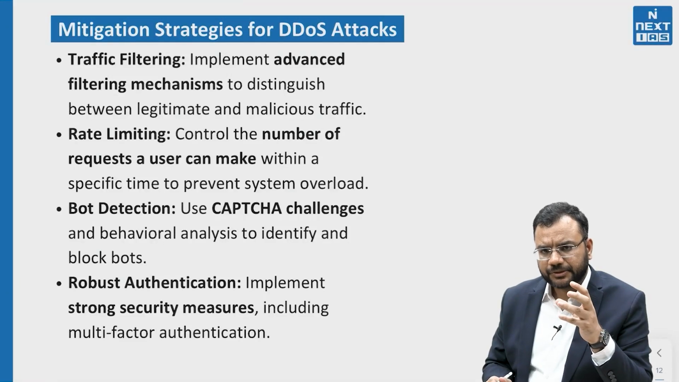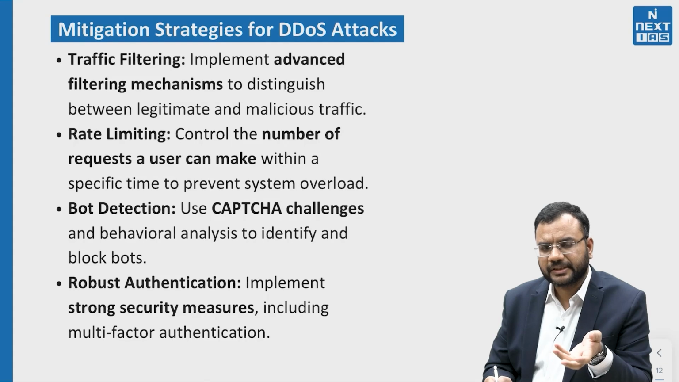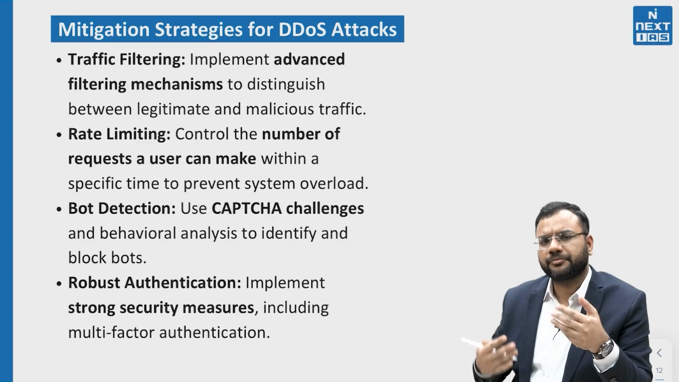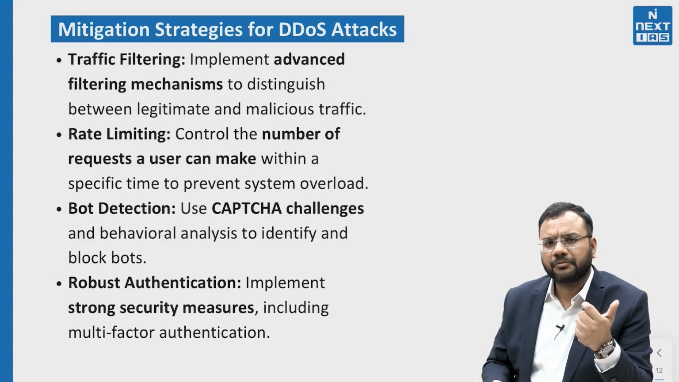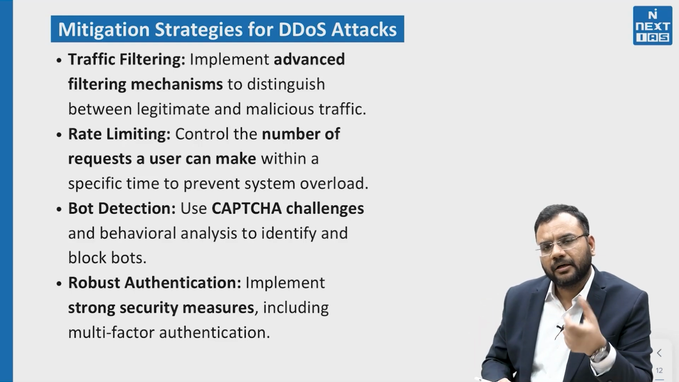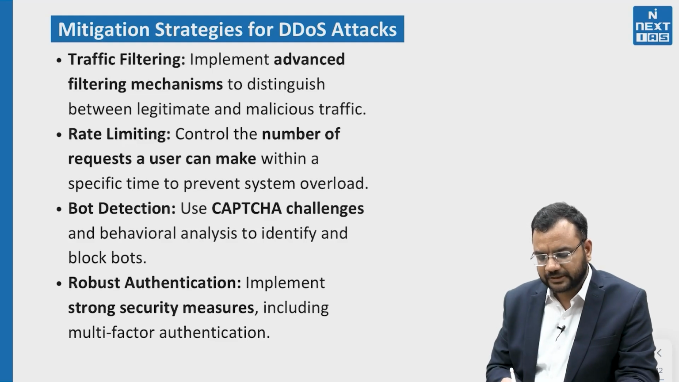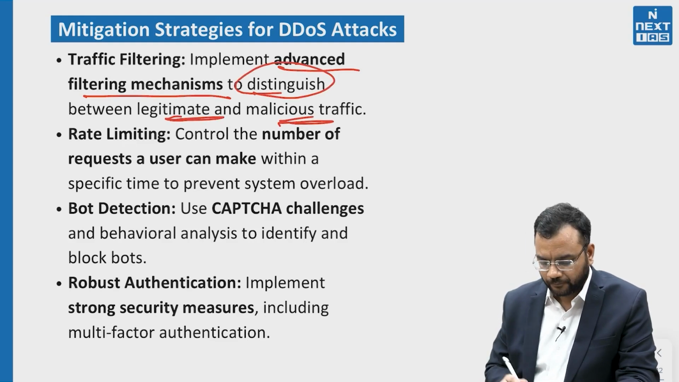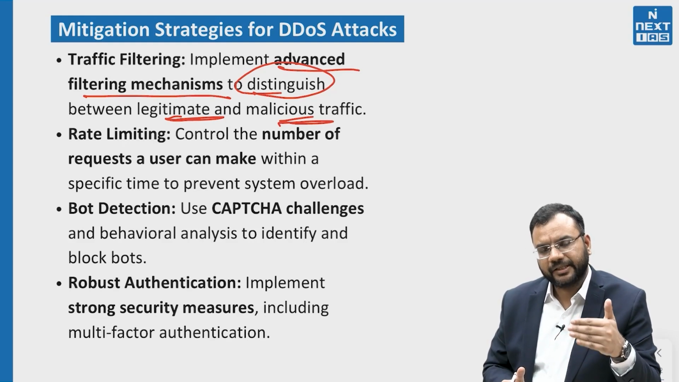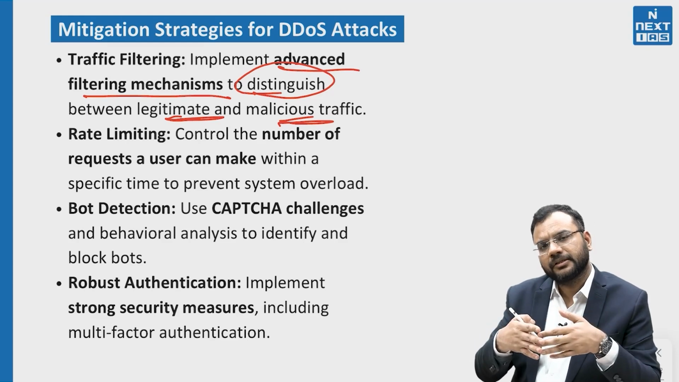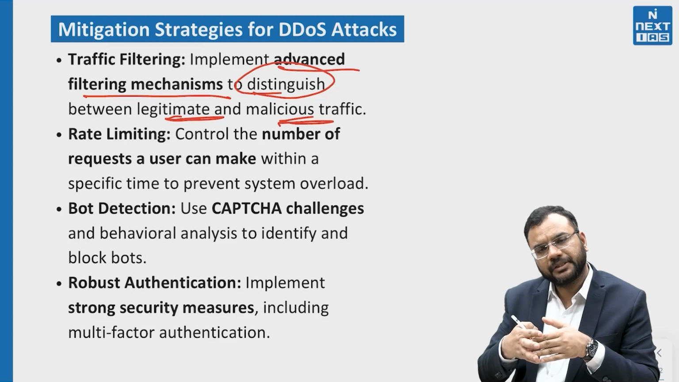There are some mitigation strategies also developed over a period of time for DDoS attacks. These mitigation strategies themselves can be asked in the prelims examination, like which of the following are mitigation strategies for DDoS, or the name can be given and whether this will help to prevent a DDoS attack or not. First is traffic filtering. It means implementing an advanced filtering mechanism to distinguish between legitimate and malicious traffic. So what we can do, we can create a mechanism which will filter whether the traffic which is coming is legitimate or illegitimate.